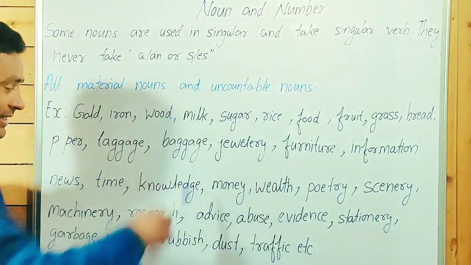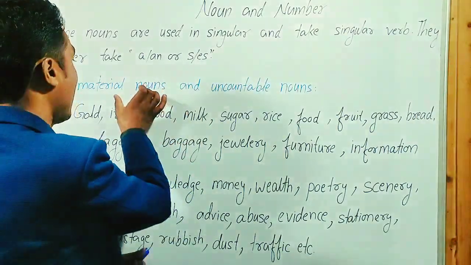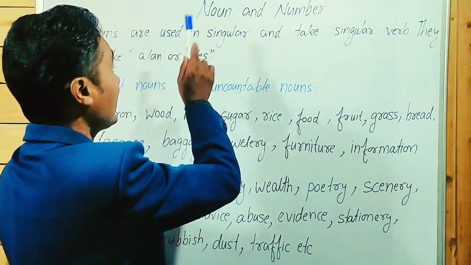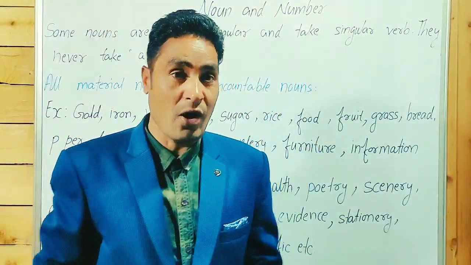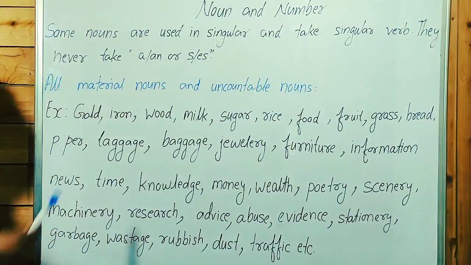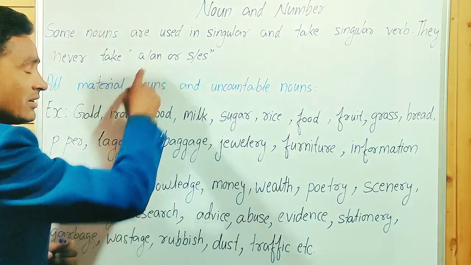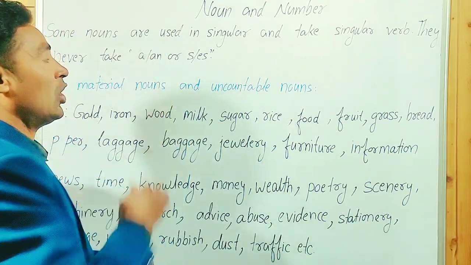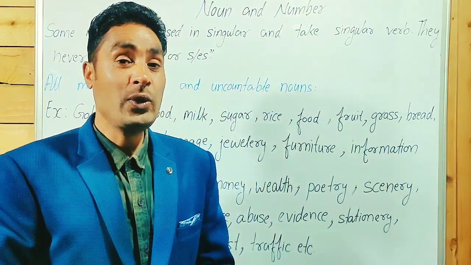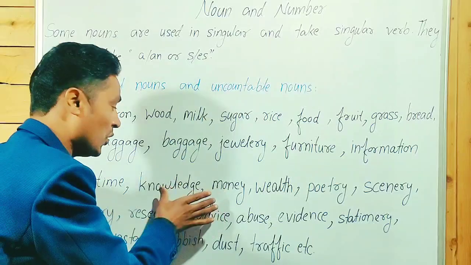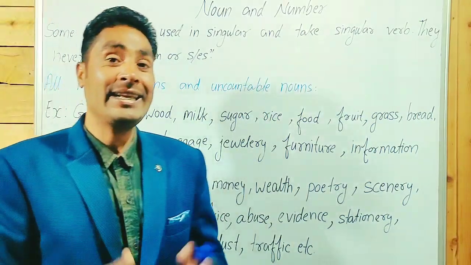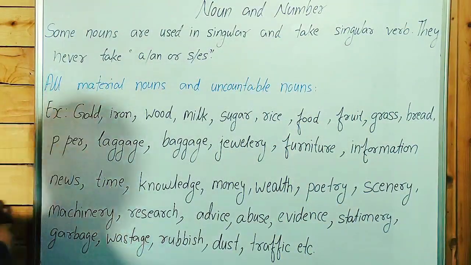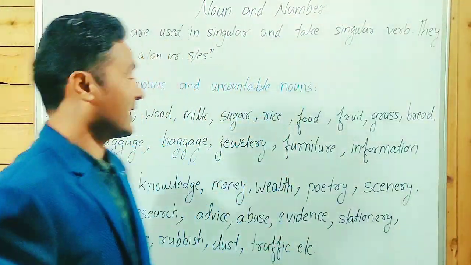Guys, point to be noted, these nouns are material nouns and uncountable nouns. Some nouns are used in singular and take a singular verb. They never take the article a or an. We can't form the plural of these nouns by adding s or es at the end of the noun. All material nouns and uncountable nouns. Guys, point to be noted.